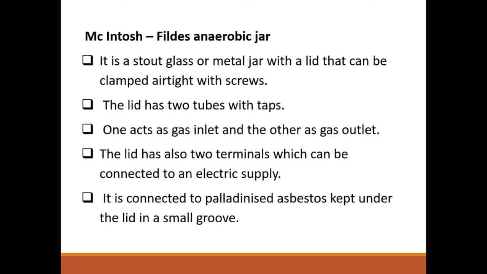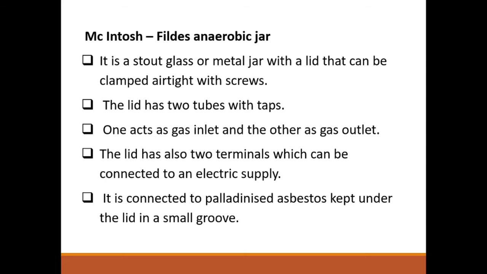Here we will discuss the suitable method for cultivating obligate anaerobes. If we want to study the characteristics of anaerobic organisms, we have to isolate them and grow them in lab conditions. So there is a proper method for cultivating obligate anaerobes. That method is the McIntosh and Fildes anaerobic jar. McIntosh and Fildes anaerobic jar.